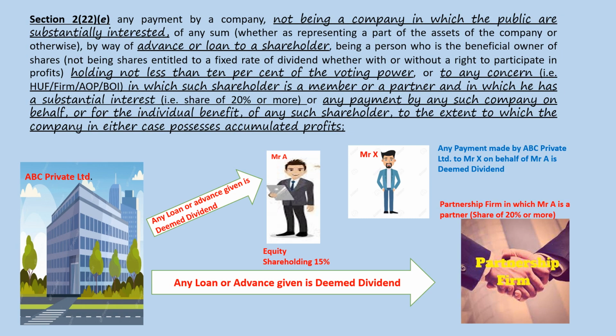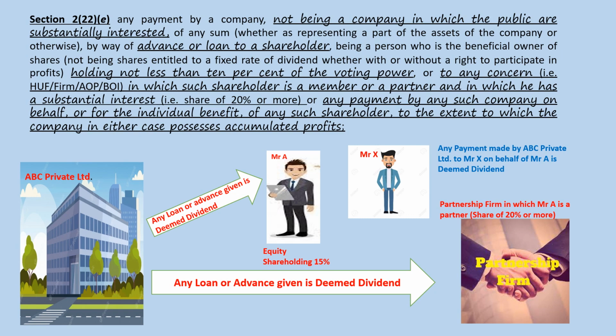Or to any concern, that is an HUF, firm, association of persons or body of individuals. Here I have taken an example of a partnership firm in which Mr. A is a partner, in which such shareholder, that is Mr. A, is a member or a partner, and in which case he has a substantial interest, that is a share of 20% or more.